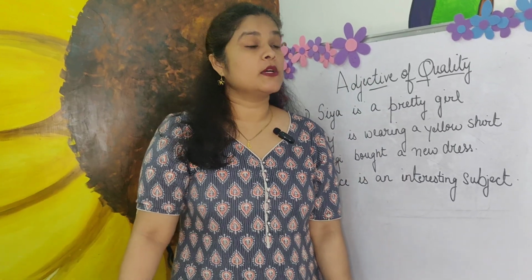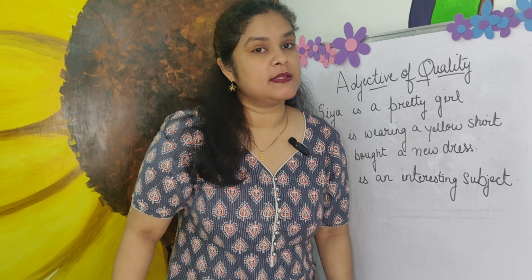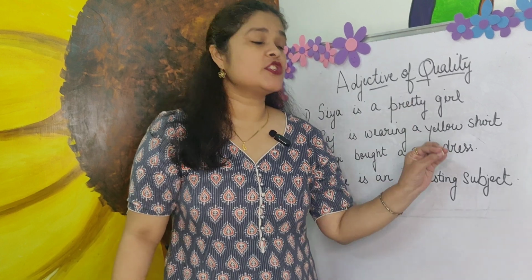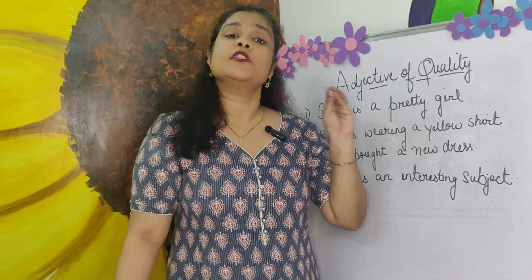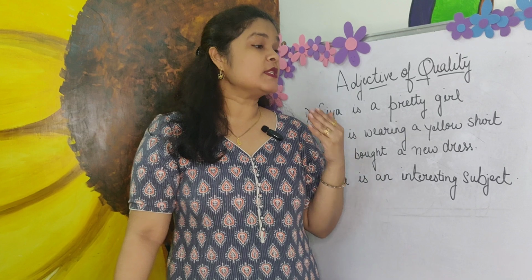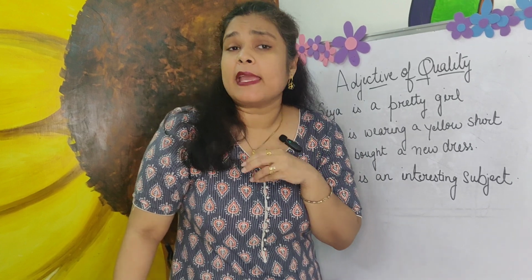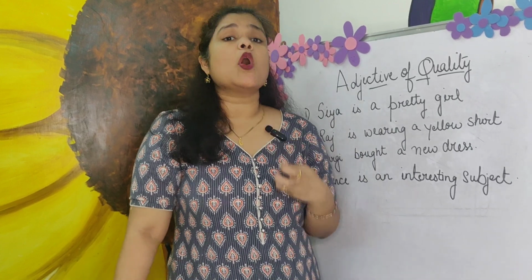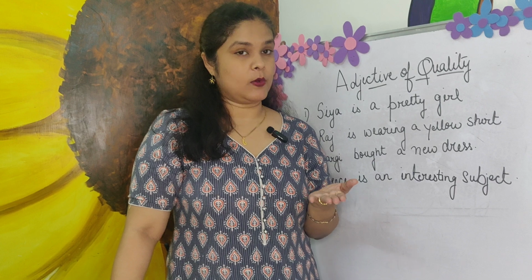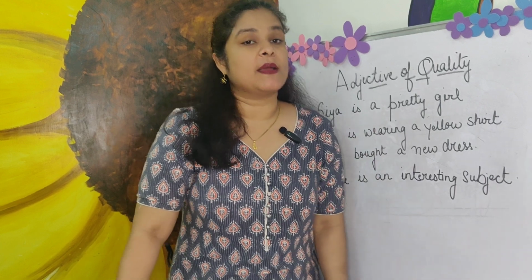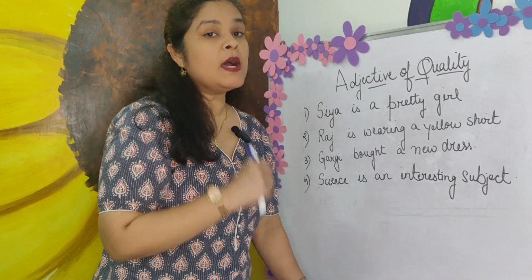What does the word quality mean? Quality means a special attribute of the word. Like if I tell you something about any noun, like what kind it is. If we do the examples, I'm sure it will give you clarity.